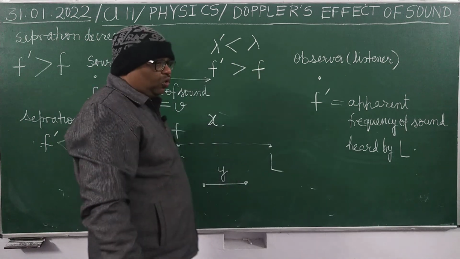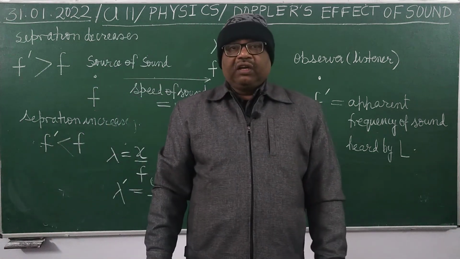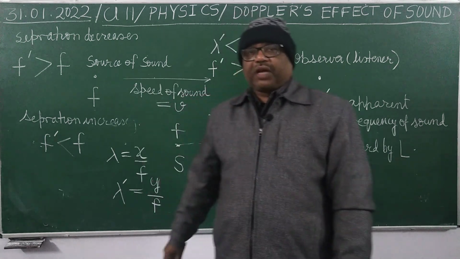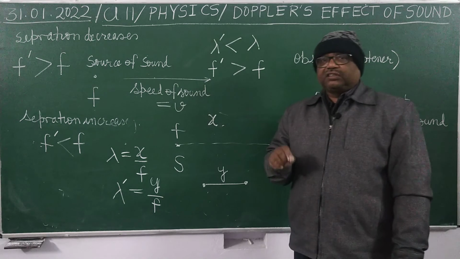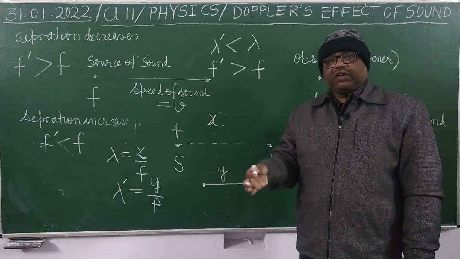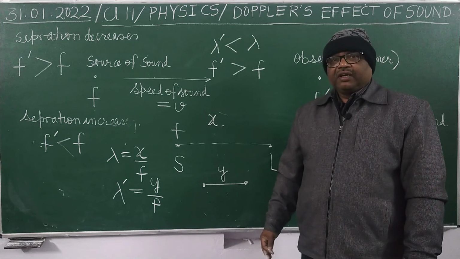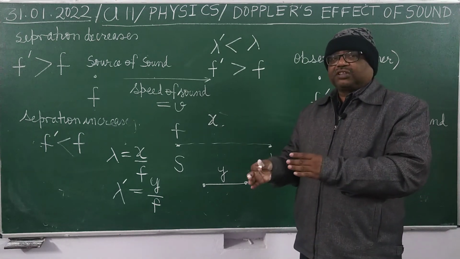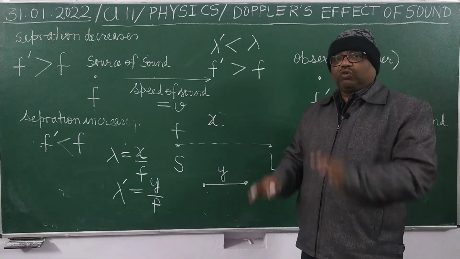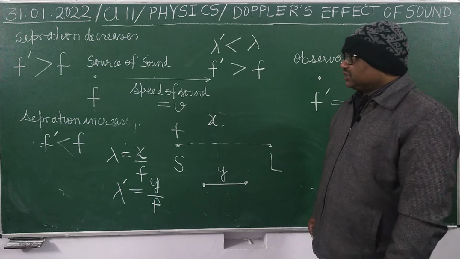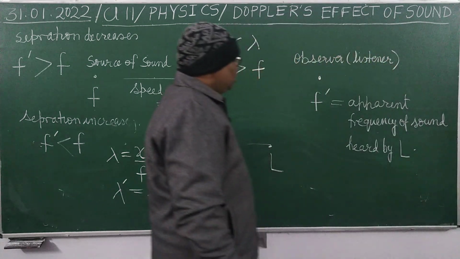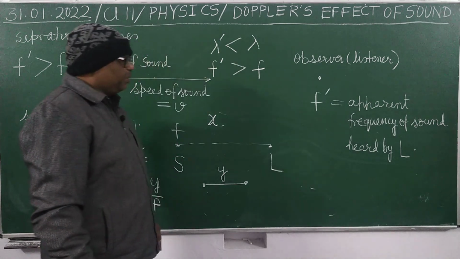And why is it so? As we know, the speed of sound v equals f into lambda, and it always remains the same. Whether you speak or I speak or anyone speaks, in air the speed of sound will be 330 meters per second. In water, the speed of sound will be 1400 meters per second. So irrespective of the wavelength, speed will remain the same.